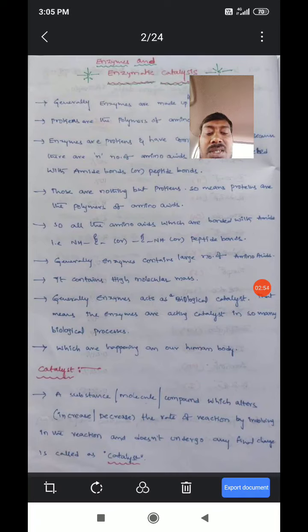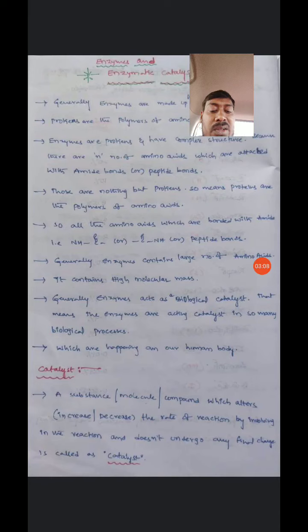The definition of a catalyst is a substance or molecule or compound which alters, that is increases or decreases, the rate of reaction by involving in the reaction and does not undergo any final change.